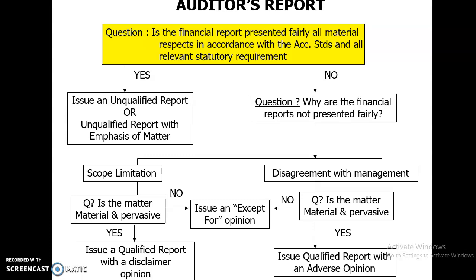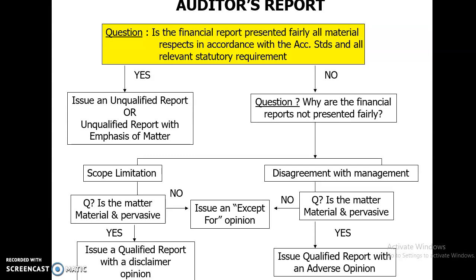The same goes to a situation where we have disagreement with the management. If the matter is not material and pervasive, we are going to issue an except for or qualified opinion. But if the matter is considered to be material and pervasive, we are going to issue a qualified report or modified report with an adverse opinion. I hope you are clear by now.